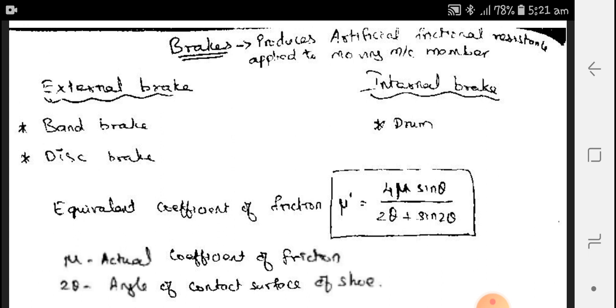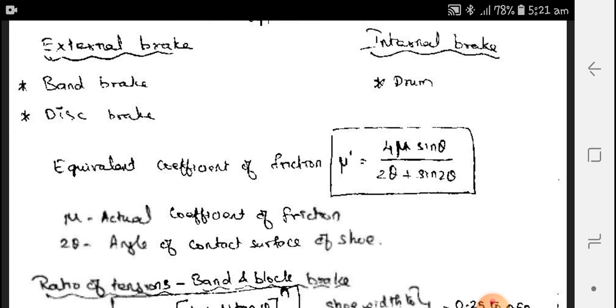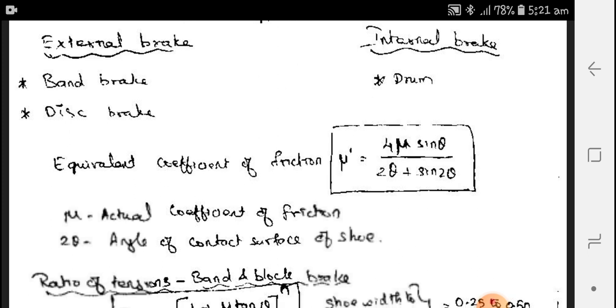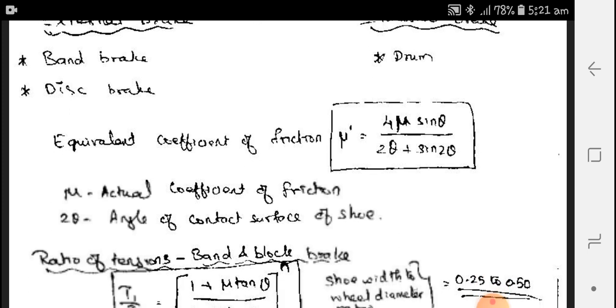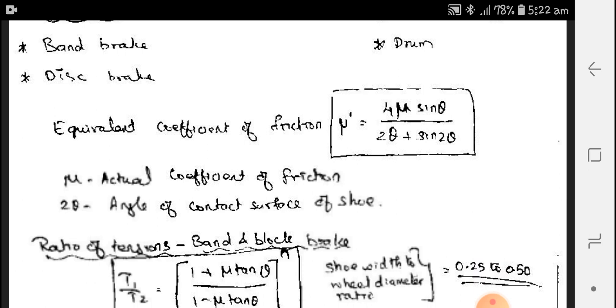Here in the brakes, the important thing is the equivalent coefficient of friction, that is mu dash. Mu dash is equal to 4 mu sine theta divided by 2 theta plus sine 2 theta. Here mu is the actual coefficient of friction and 2 theta is the angle of contact of the shoe.